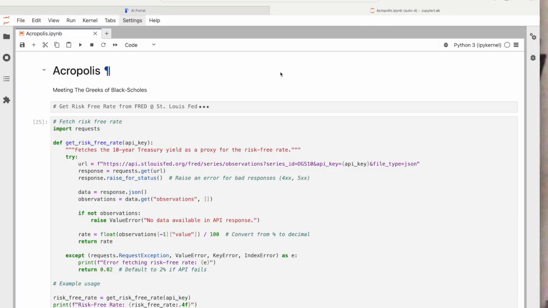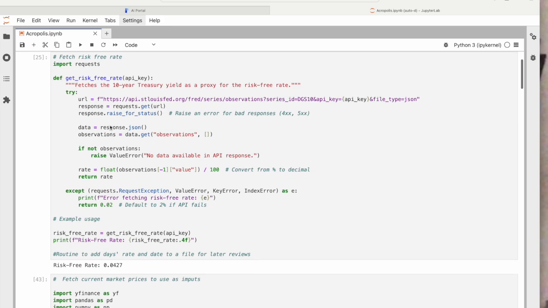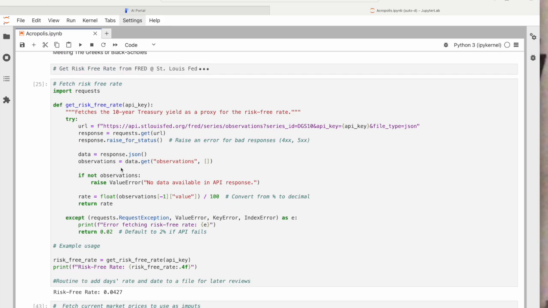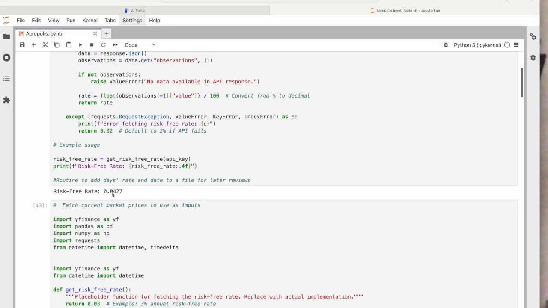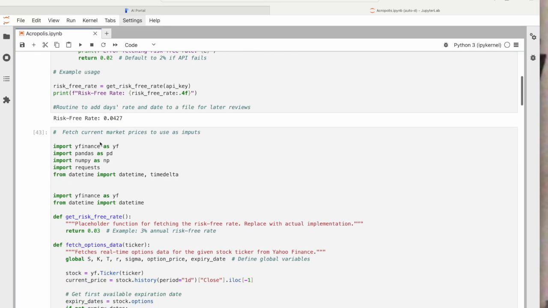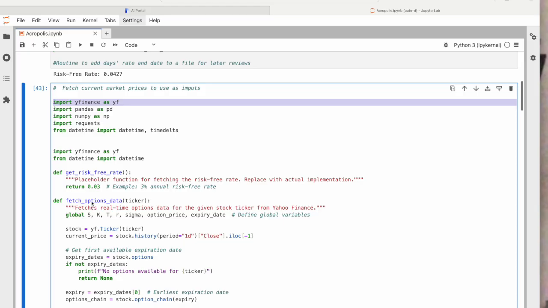I renamed the master Black-Scholes code template Acropolis because the code is a map of the high city where we shall meet the Greeks, so critical to all derivatives transactions. We need to get the risk-free rate if we're going to do the calculations and look at the prices. The risk-free rate today is 4.27%. We use Yahoo Finance here to fetch our options data.